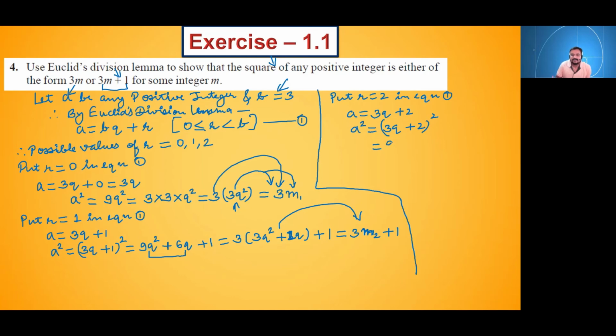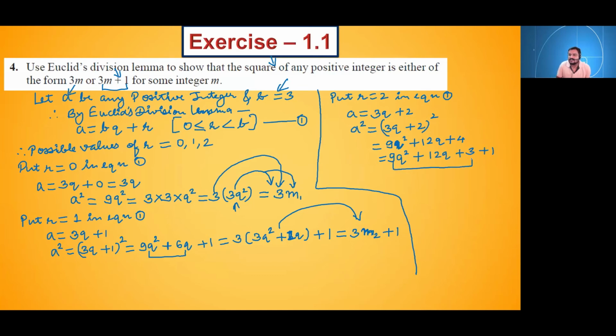Yes, it will become 9q square plus 12q plus 4. Now see, for taking something common, we have to take common from these three terms, 9q square plus 12q plus 1. I will split this 4 as 3 plus 1. So will there be any change? 9q square plus 12q plus 3 plus 1.